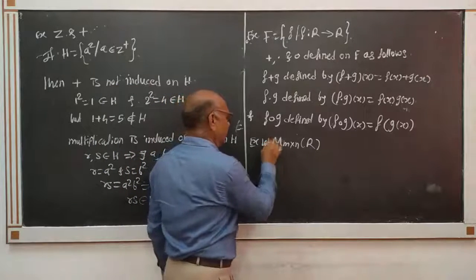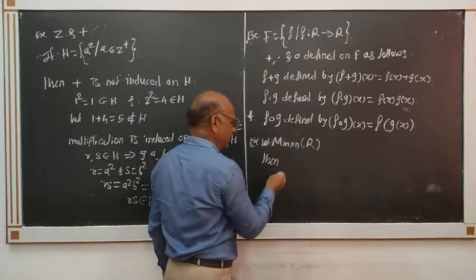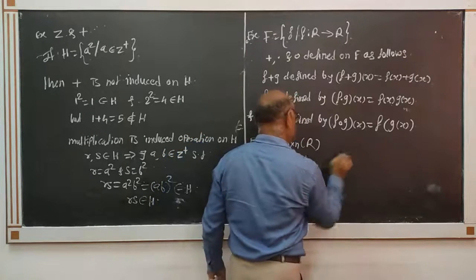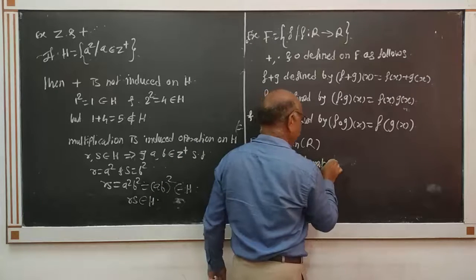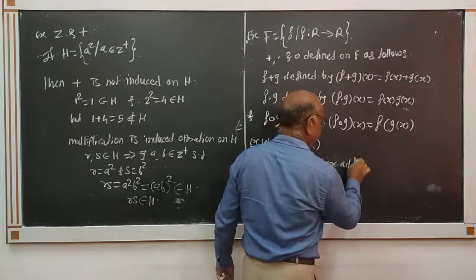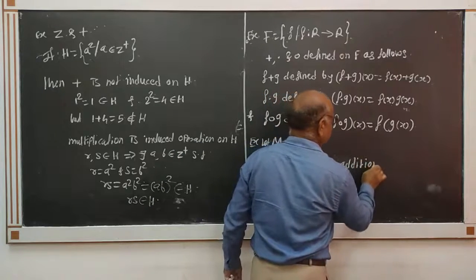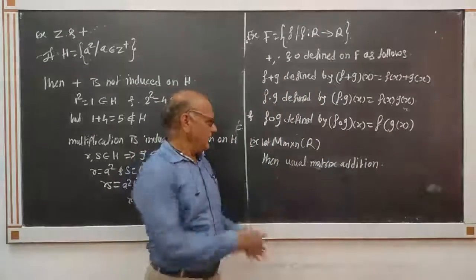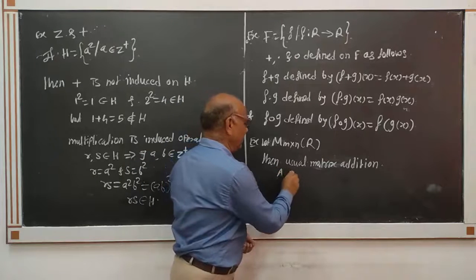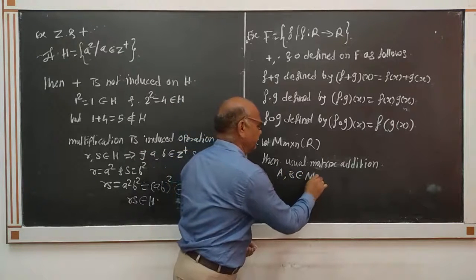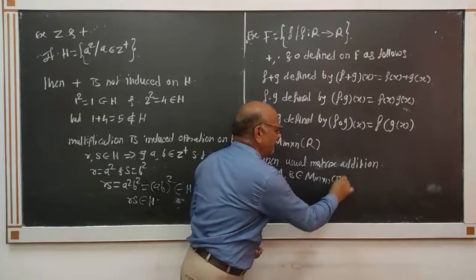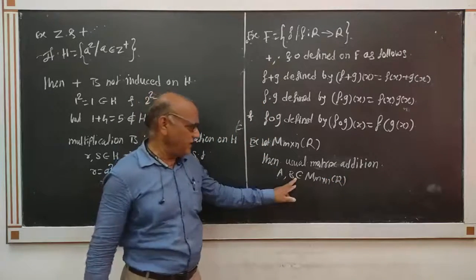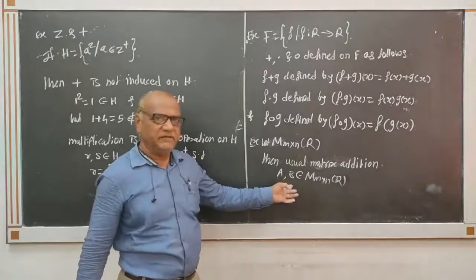Okay, then usual matrix addition is a binary operation. A, B belongs to this set. Clearly A is of order m by n, B is of order m by n, then A plus B is defined.